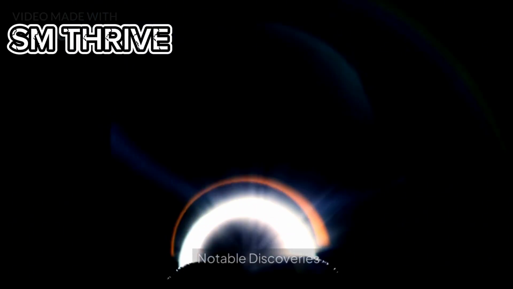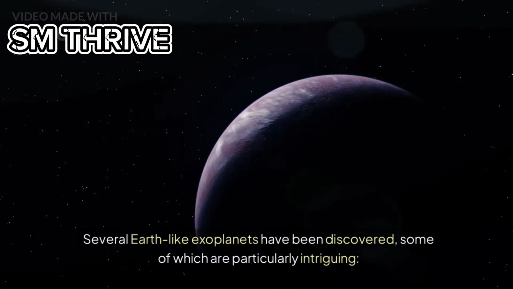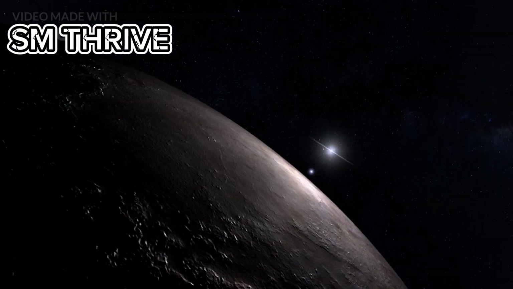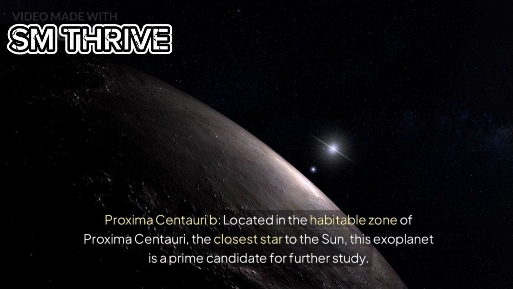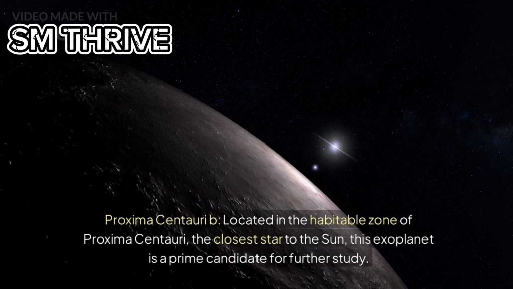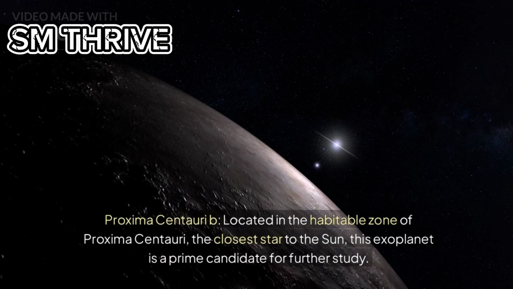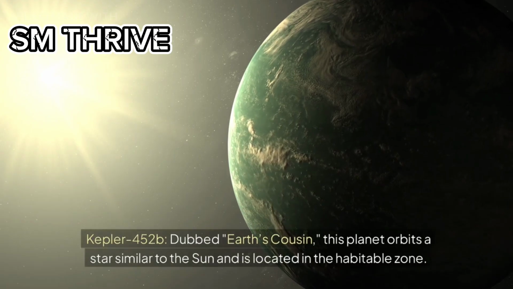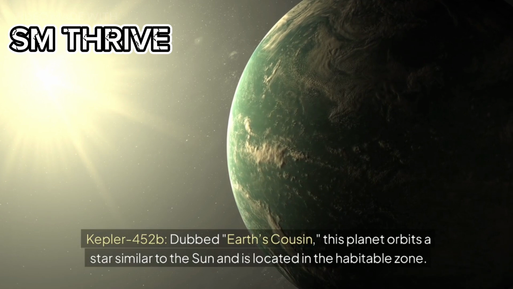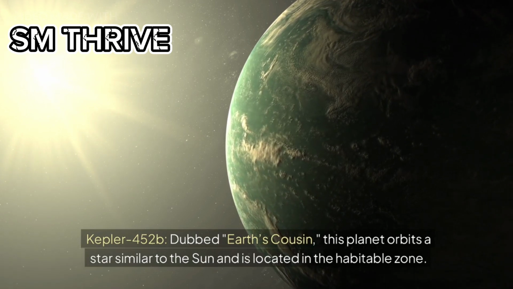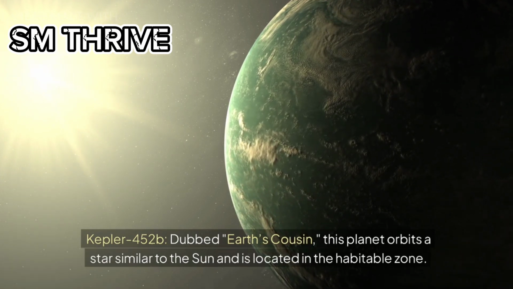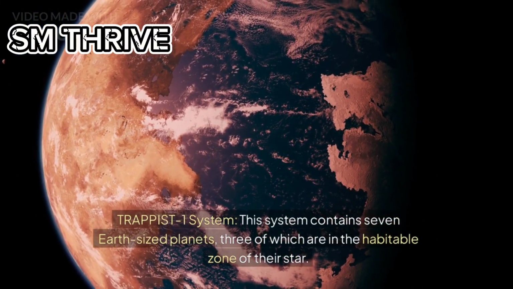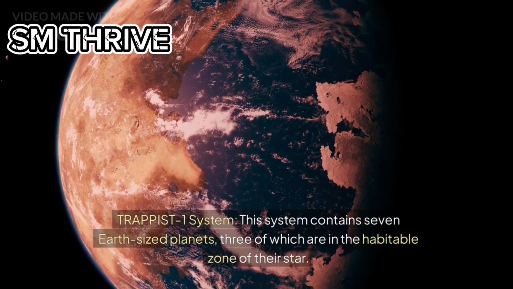Notable discoveries. Several Earth-like exoplanets have been discovered, some of which are particularly intriguing. Proxima Centauri b, located in the habitable zone of Proxima Centauri, the closest star to the Sun, is a prime candidate for further study. Kepler 452b, dubbed Earth's cousin, orbits a star similar to the Sun and is located in the habitable zone. TRAPPIST-1 system: this system contains 7 Earth-sized planets, 3 of which are in the habitable zone of their star.